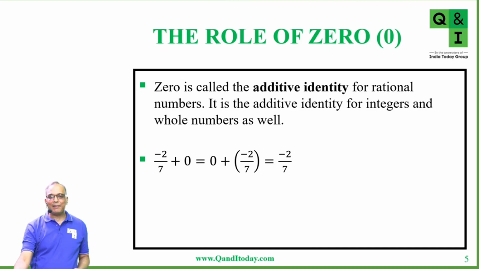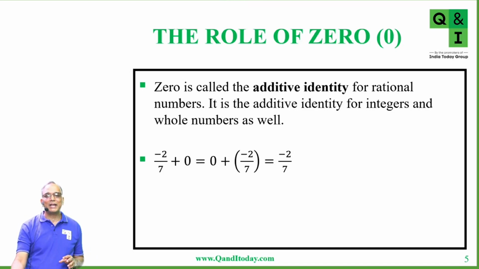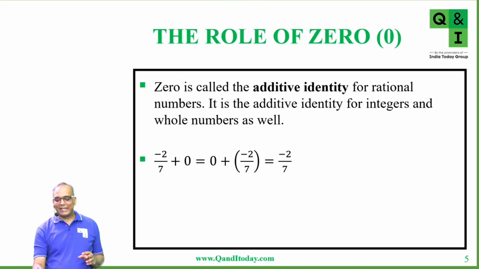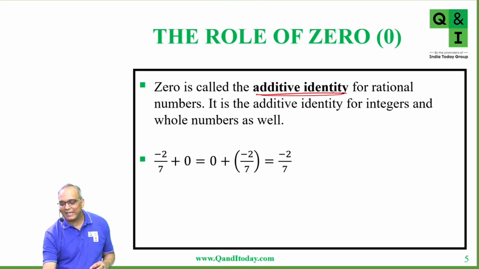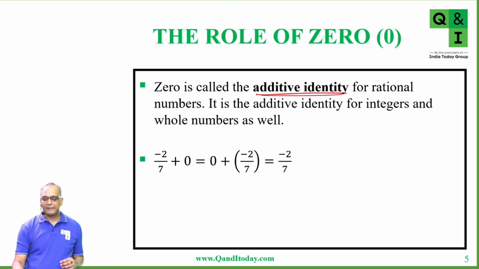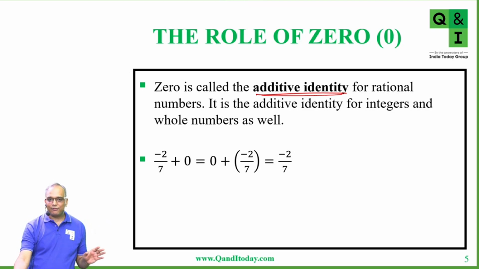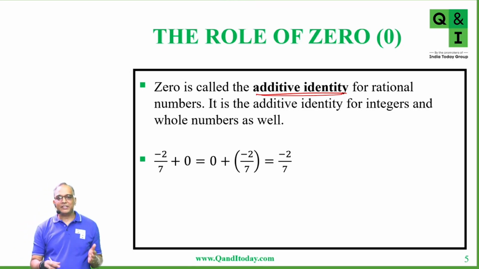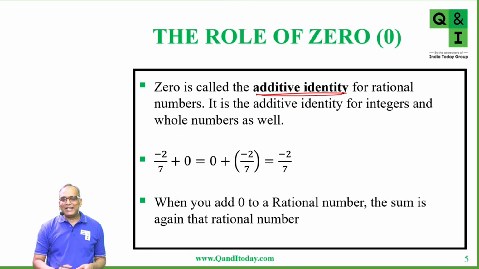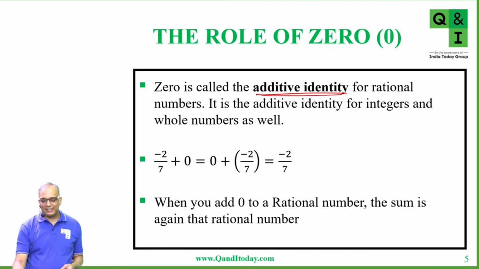Here in the example, if we add 0 to minus 2 by 7, you get the same rational number, minus 2 by 7. I'm just revising what we did towards the end of the last class, so that there is a connectivity for today's class as well.